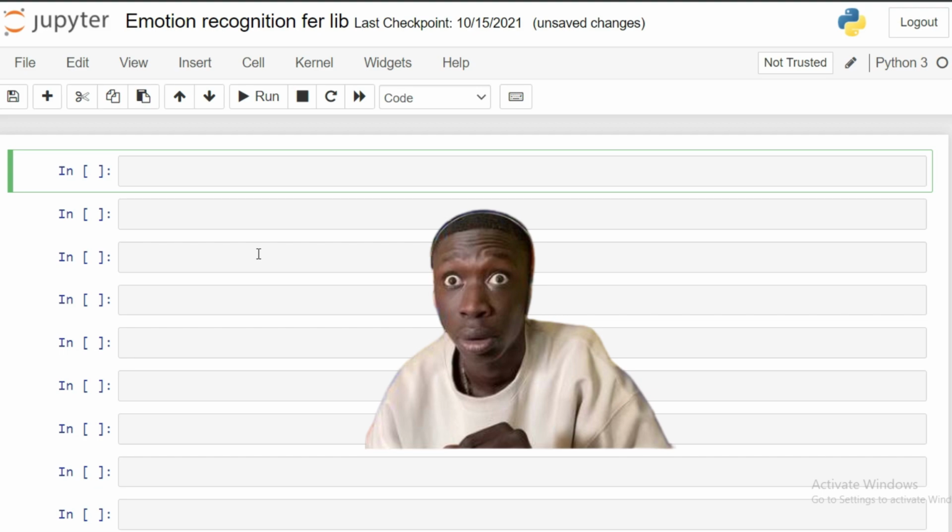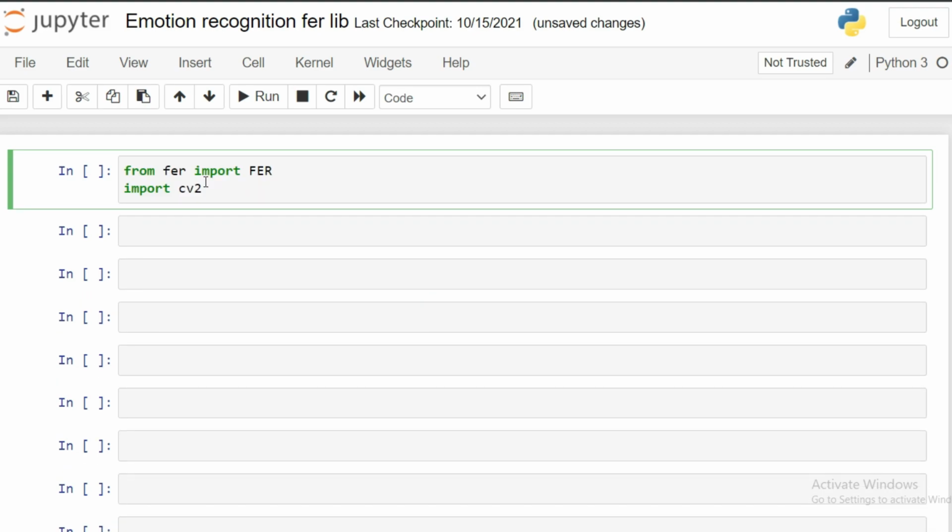For getting the emotions from the image, we have to use two libraries, FER and OpenCV. As I said, FER is a pre-trained deep neural network library, and the other one is the computer vision library. You all know about the second one. If you don't know about OpenCV, I already uploaded a lot of project videos using OpenCV, so go and check those videos to gain more knowledge about it.